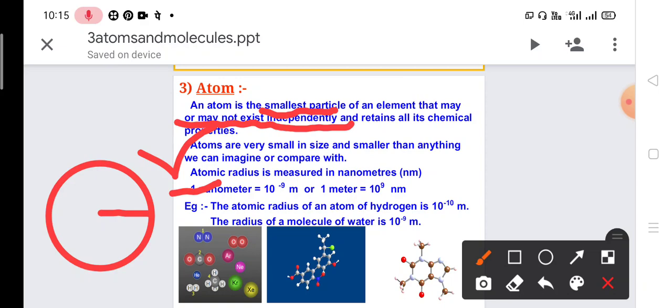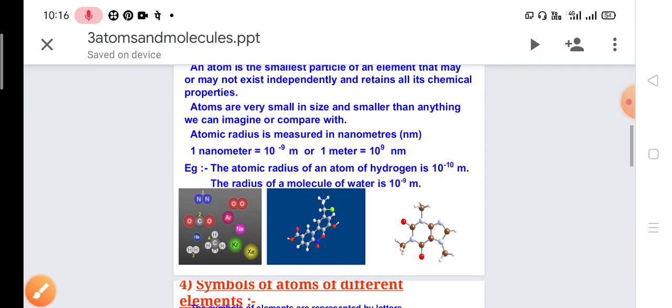So the atomic radius of an atom of hydrogen is 10 to the power minus 10 meter. So small. By this we can say that the atom of hydrogen is very, very small. The radius of a molecule of water is 10 to the power minus 9 meter. So by this we can say that the size of the atom is very small. We cannot see the atoms with our eyes.